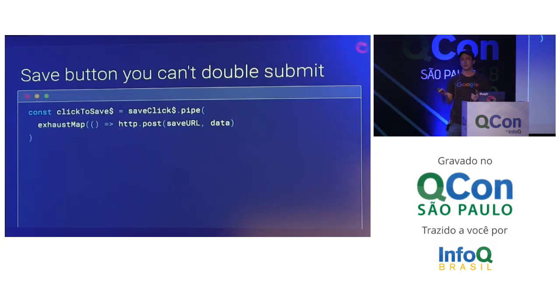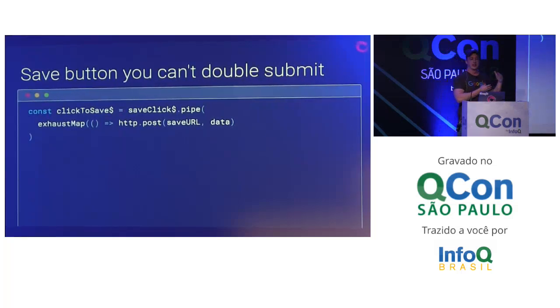Or a save button that you can't double submit. Sometimes you have a situation where you don't want someone sending their credit card information more than once, and you have a save button, and you don't want them to click it multiple times and submit over and over again. This is an operation called exhaust map, and what exhaust map does is it says, hey, take this button click, map it into my HTTP post observable, and subscribe to it, and exhaust that. Wait until it's done before you allow another one to be mapped and subscribed to. That's exhaust map. So again, there's a lot of vernacular around what happens in RxJS. I don't expect everyone to walk away remembering all of these operators. This is just to show the kind of powerful things you can do.